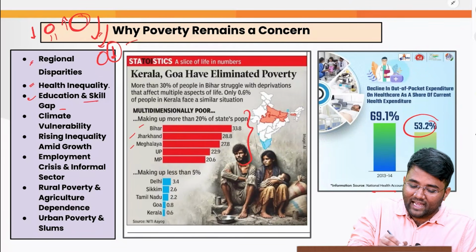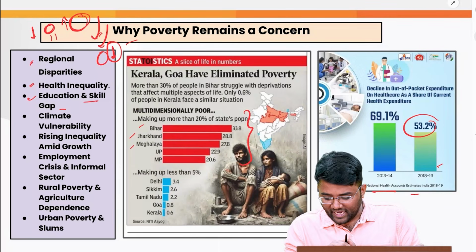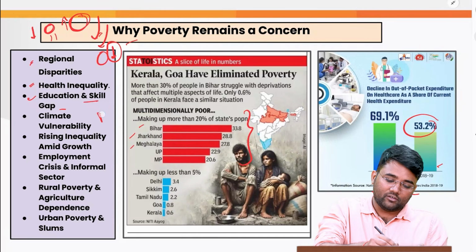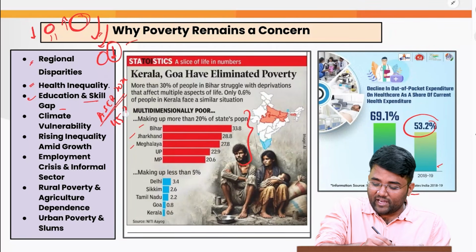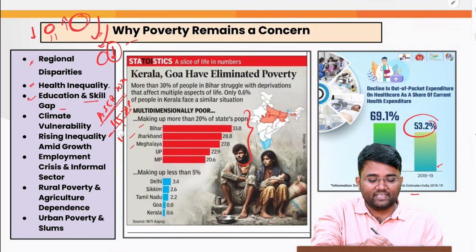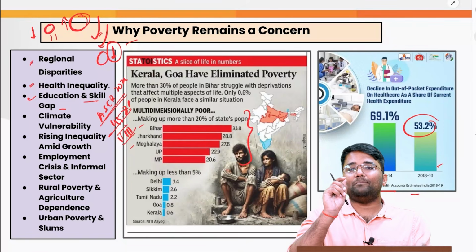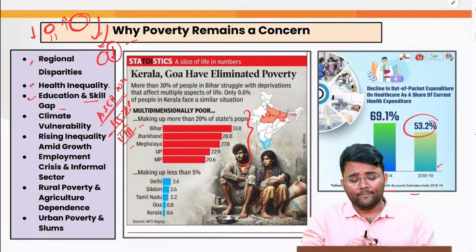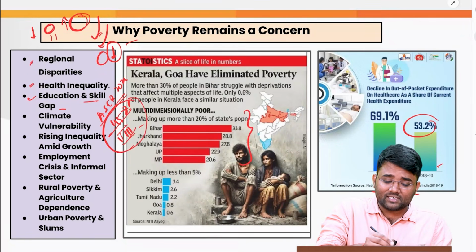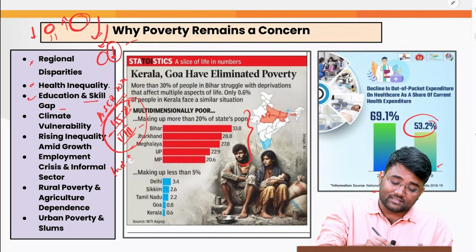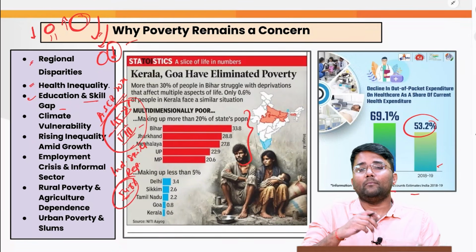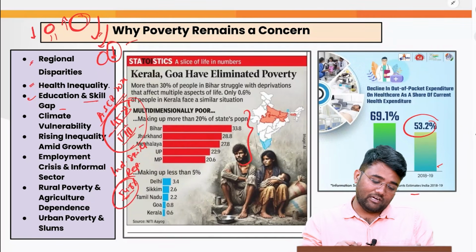Or the education and skill gaps that remain. For example, as per ASER 2014, released by the NGO Pratham, around 45.8% of class 8th students could not solve basic arithmetic sums, and that shows the poor educational outcomes these people are having. Or the India Skills Report that we were discussing shows that 54.8% of the population is not employable because of the poor skills that they have.